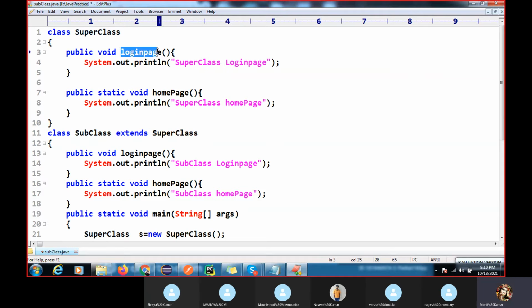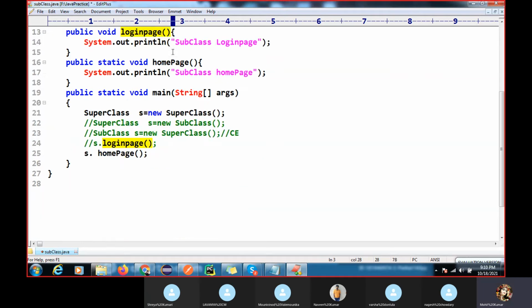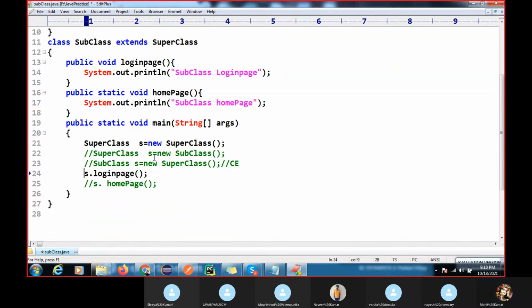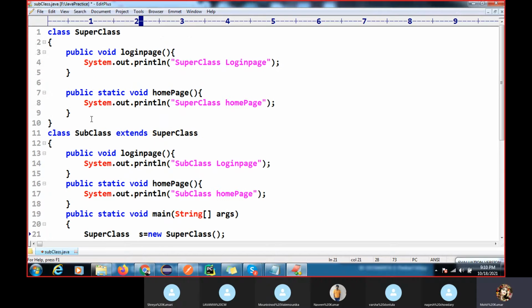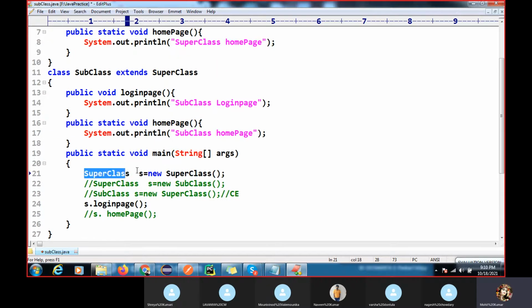This is the login page, right? The overriding concept will execute if we have already called this method. Now you can see we have the superclass. I have created a superclass reference variable. This is the non-static method. You have to create an object, right?